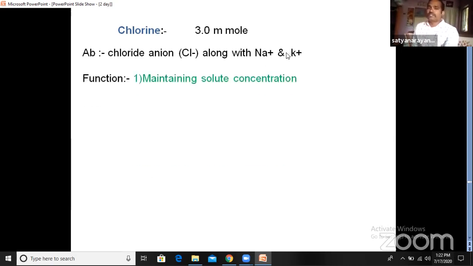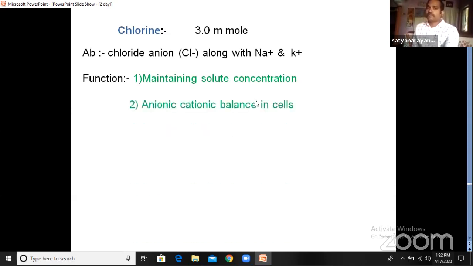And what are the functions of it? It is useful for maintaining solute concentration. See, within the solute concentration, there should be equalization. The anionic and cationic balance should be in equilibrium. So to maintain that, it is absorbed in the form of an anion along with these cations to maintain the solute concentration.